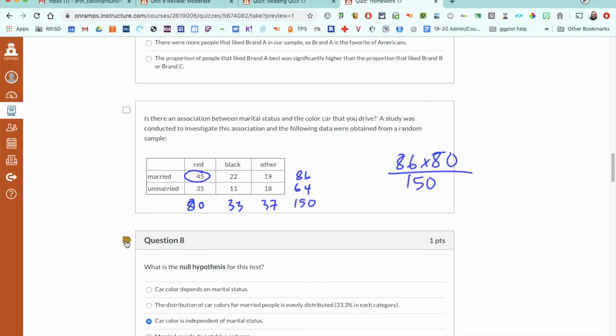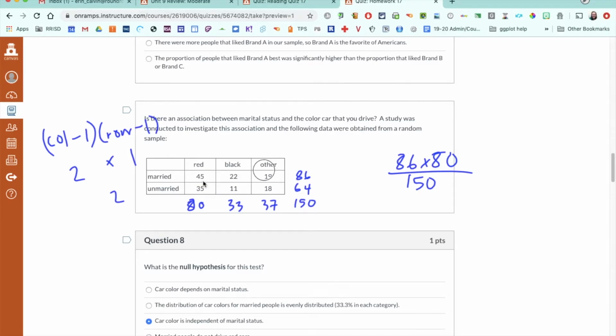Degrees of freedom for a test of independence. Your degrees of freedom is the number of columns minus 1. Sorry, I had trouble there. Times the number of rows minus 1. So we have 3 columns, so 3 minus 1 is 2, and then we have 2 rows, 2 minus 1 is 1, 2 times 1 is 2. Another trick I kind of mentioned in class once is that if we cover up one of the rows and cover up one of the columns, however many cells you have left is your degrees of freedom. So that's another way of looking at it.